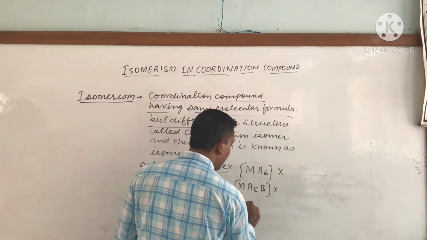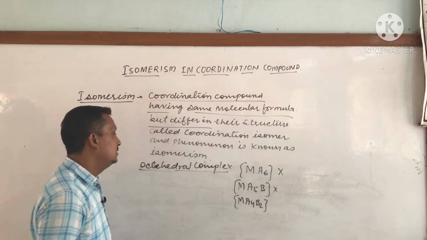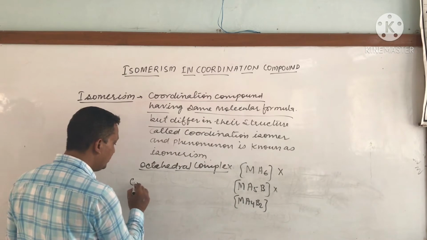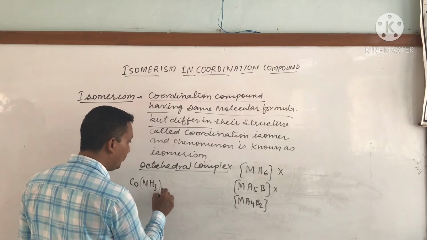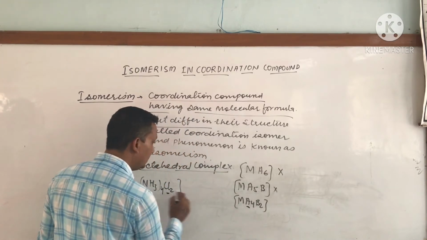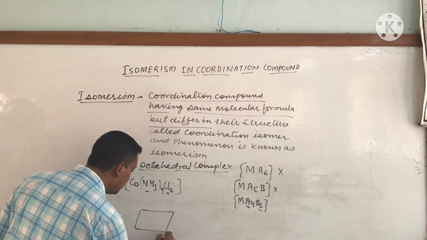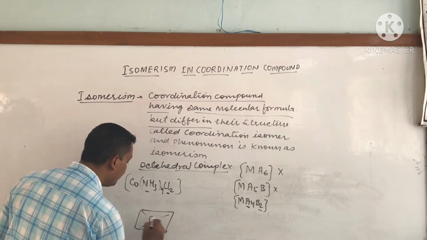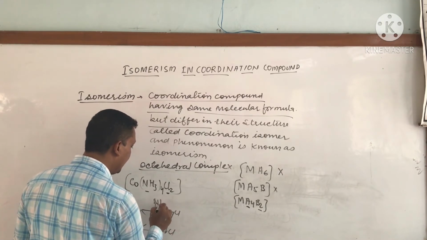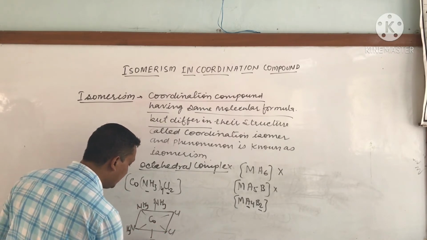Next we are taking Ma4B2, this will exhibit cis and trans isomerism. For example, if we are taking Co(NH3)4Cl2, here NH3 ligands are A and Cl is B. So in this case we can draw the geometrical isomer of this complex like this: Co, Cl, Cl, NH3, NH3, NH3 and NH3.